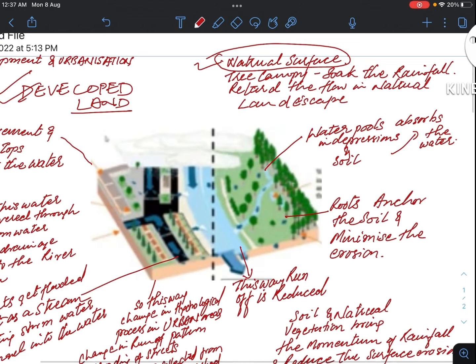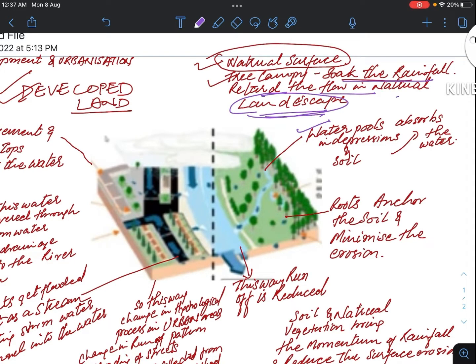Now natural land is full of canopy of trees. So there is a green canopy. This canopy has a tendency to soak the rainfall, thereby retarding the flow in the natural landscape. So when the trees absorb the rainfall, there is not much water available to flow at the surface or at the landscape.